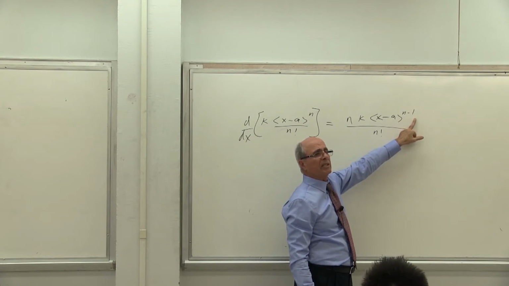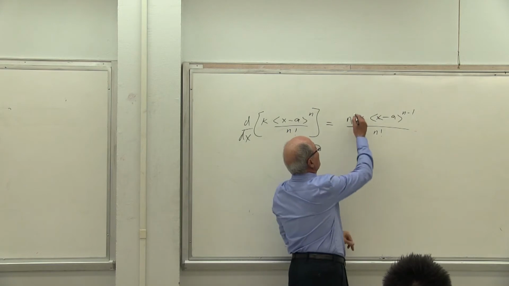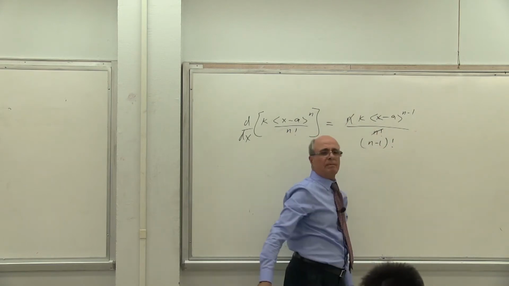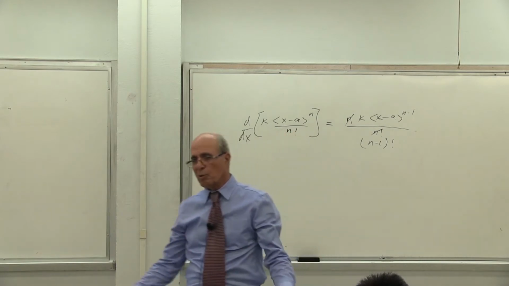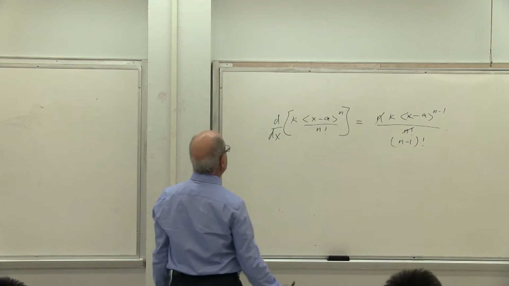Because I'm differentiating, correct? But look, this n and one of this n drops out. So this becomes n minus 1 factorial. So it works. Is that correct or not? Yes? And the same thing with the integration.